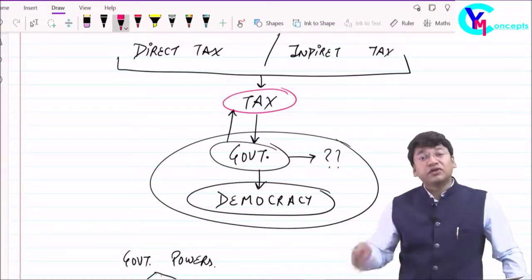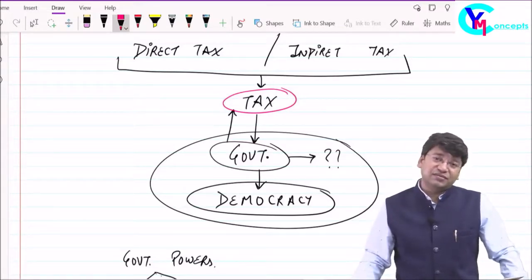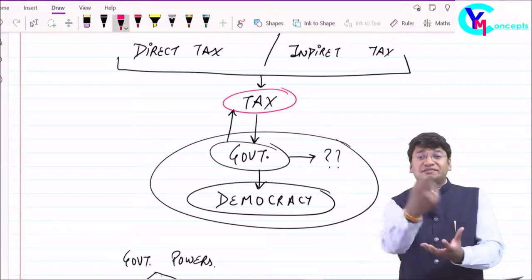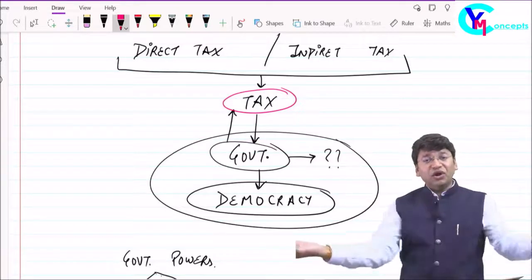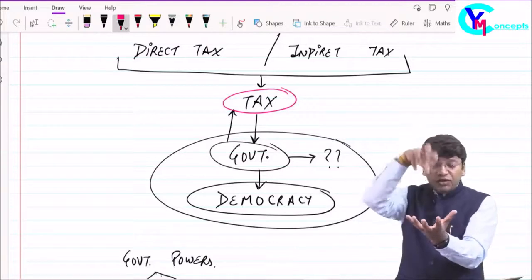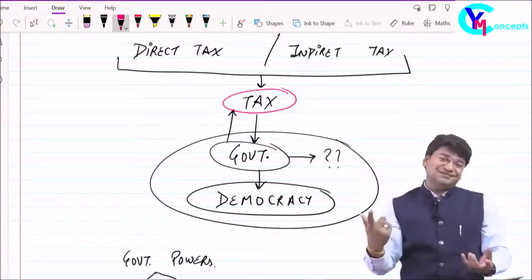For example, for security, we need the police, we need the army. Now, we all will collect the fund through taxes. It's a kind of mutual fund. We all will mutually collect the tax from ourselves, and we will use this common fund for the benefit of all of us.